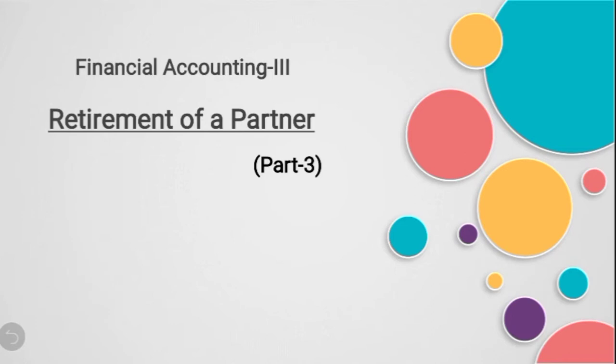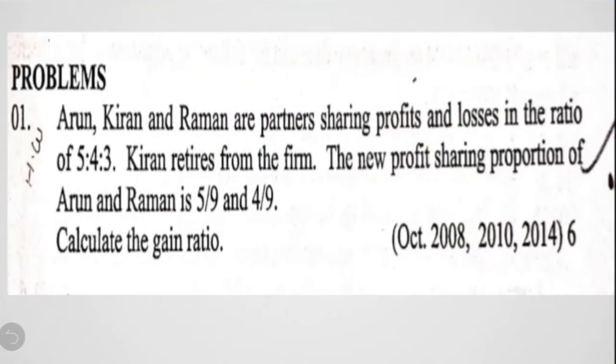So in the previous 2 sessions we have discussed the meaning and reasons for the retirement of a partner from the existing partnership firm, then what are the ratios to be calculated, that is gain ratio and new profit sharing ratio under 5 different circumstances, and then we have also discussed the goodwill treatment and other adjustments to be made in the books of the firm when the existing partner retires from the firm. Okay, so now coming to the third session, hereafter I'll be solving a few questions relating to this chapter, that is retirement of a partner. So let us take up the first question now.